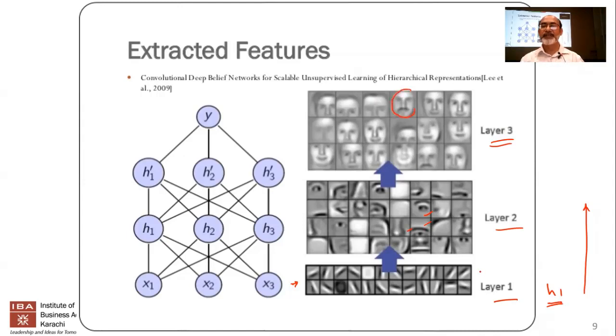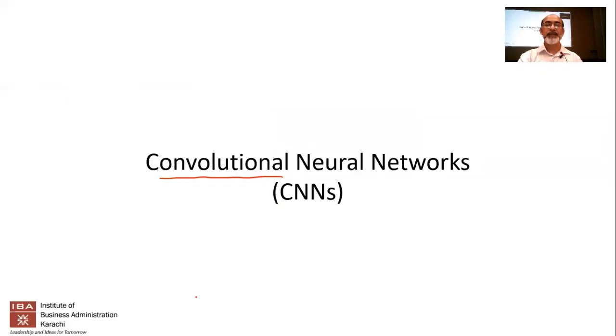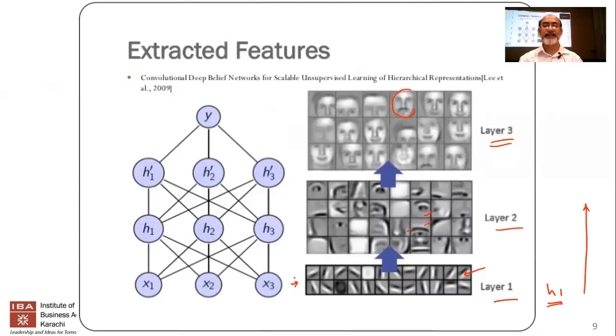Now, each one of these boxes that I'm showing over here is actually what that particular neuron is trying to focus on. If you saw earlier, we showed you that this neuron was selecting everything inside the circle, and it was differentiating between everything outside that circle and everything inside the circle. So this was the feature that it was working on. Similarly, over here, this particular layer is focusing on this feature, and it might be differentiating between everything on this side of the image and everything on the lower right side of the image.